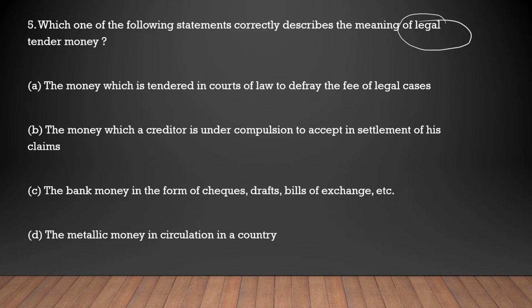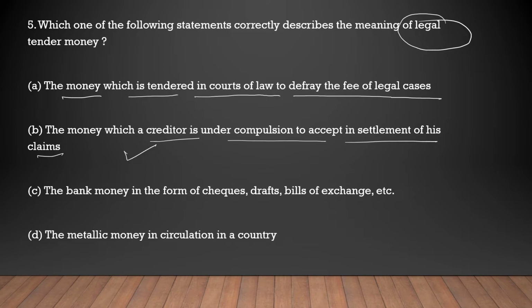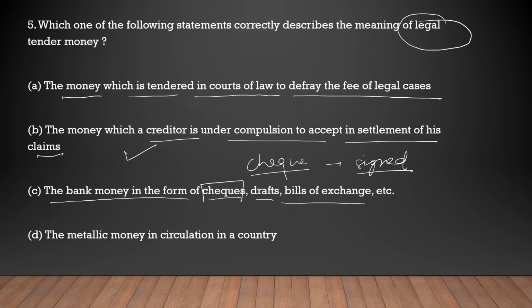So looking at the options, the first is the money which is tendered in the courts of law to defray the fee of legal cases. Second is the money which a creditor is under compulsion to accept in settlement of his claims. One has to accept it because it is legalized by the government. Correct. Next, bank money in the form of checks, drafts, bills of exchange. Let us take the example of checks. A check is mainly just signed by a person or the customer of the bank. It is not a legalized form of money, so we cannot call it legal tender.